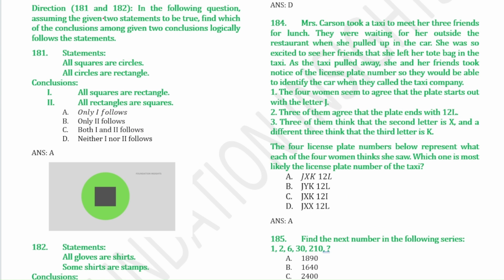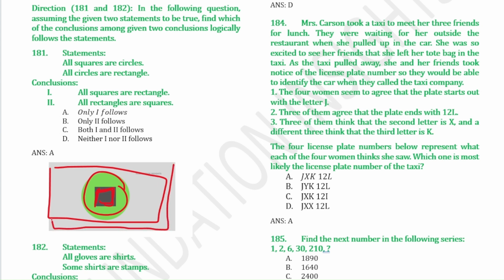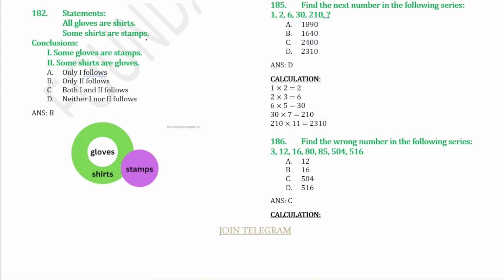Next question, from 181 and 182, statements and conclusions are given, so we have to see whether the conclusions follow or not. All squares are circles, and all circles are rectangles, right? So all squares are rectangles. Obviously all squares are rectangles because the square is inside the rectangle, right? Now, all rectangles are squares. This is wrong because the rectangle is outside the square. So only one follows.